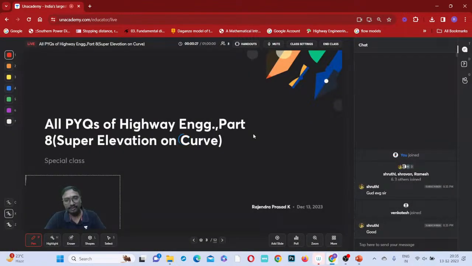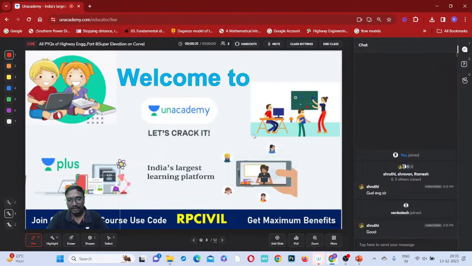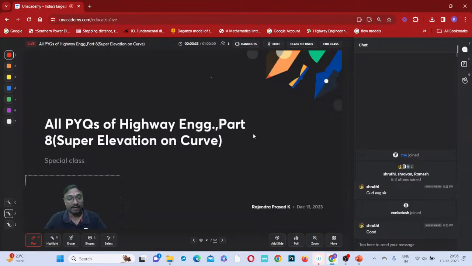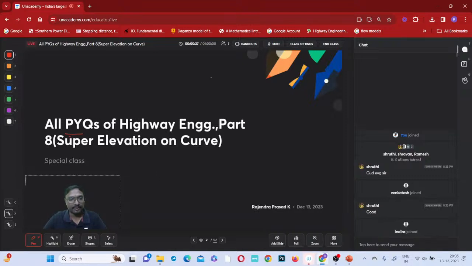Good. Very good. So here we'll be continuing our discussions on all PYQs of highway engineering. This is Part 8, 7 parts already discussed. Super elevation on horizontal curves, part 1 we'll discuss. One more class will be there on this. In 2 classes, this super elevation topic will get over, all questions on super elevation will get over.